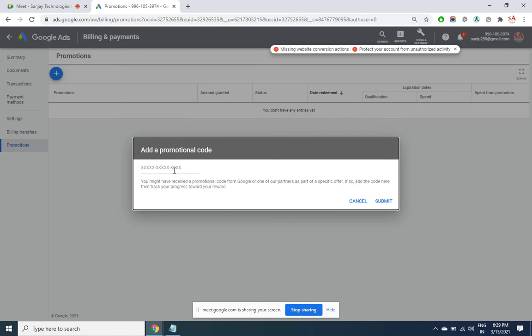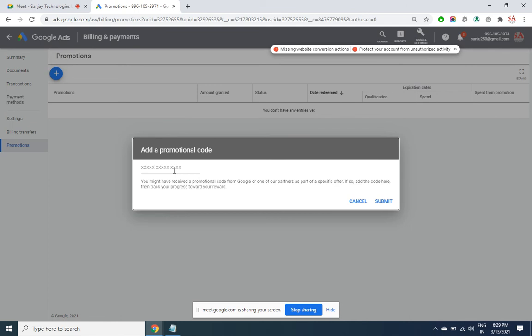If you have three websites, then you need to open three different AdWords accounts, and in each of these you can use a promo code. So per website up to 2000 rupees you will get in credit, but conditions apply. You will require 2000 rupees of cash deposit in order to claim this 2000 rupees credit.